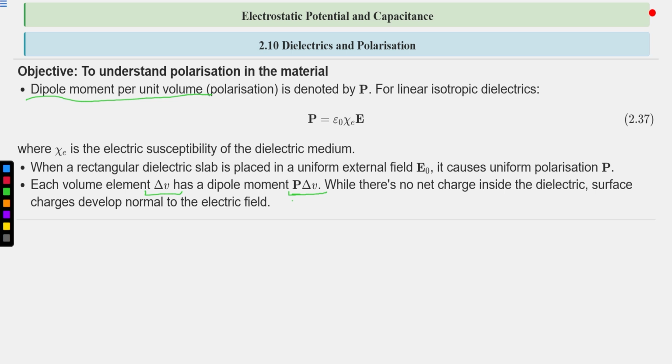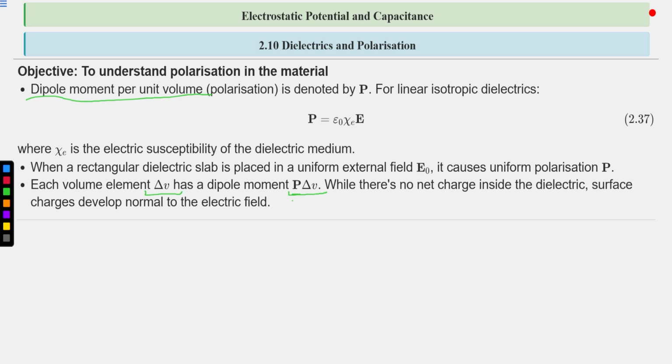While there is no net charge inside the dielectric, surface charges develop normal to the electric field. Only surface charges are induced on the dielectric. Inside the volume there is no net charge. Why? We will discuss it in the next slide. Surface charges develop, and these surface charges are normal to the electric field. Why normal?